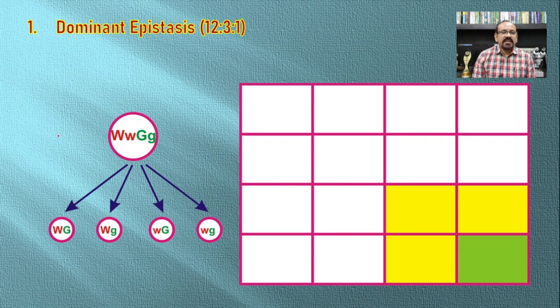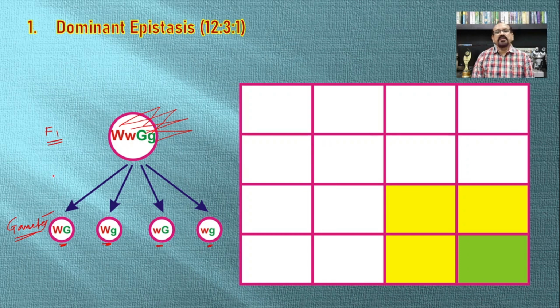Now this is the F1 generation organism, and we will have to form the different gametes. So there will be formation of 4 different types of gametes, that is first to first, first to second, second to first, and second to second. In this way, capital W capital G, capital W small g, small w capital G, and small w small g will be the gametes.